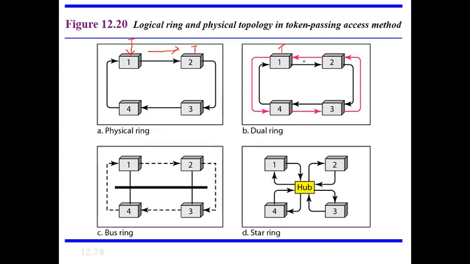If this link is failed, then one cannot transfer the token to device 2. So that is why it will use another ring, which will be used whenever one particular link or ring has failed. That is the use of dual ring. This secondary ring will be used only whenever the first ring has failed.